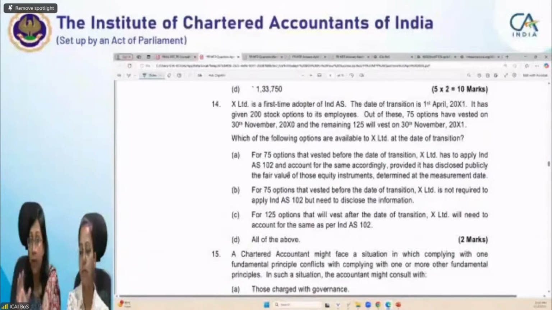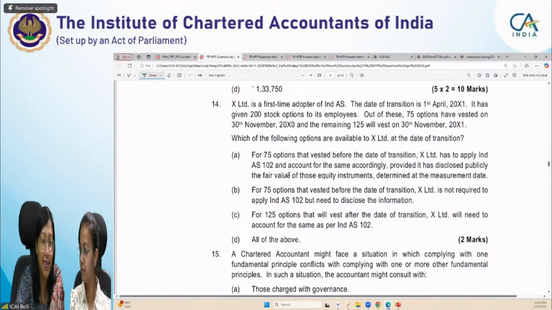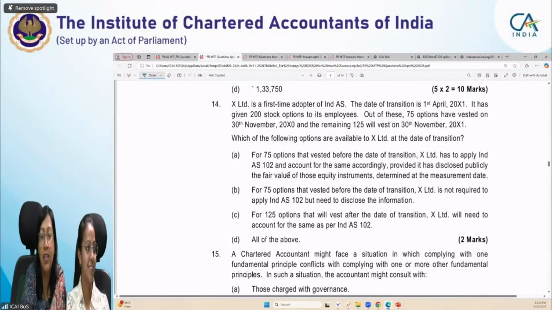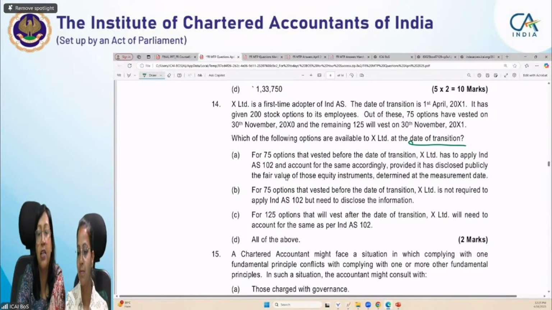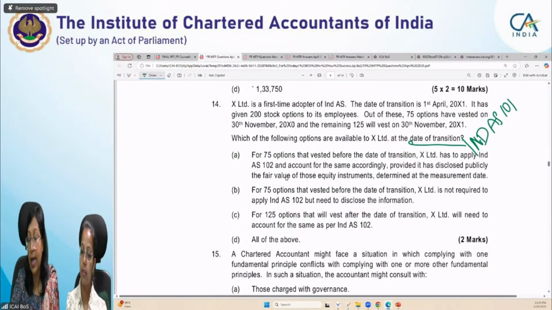When we talk about date of transition, which standard comes to our mind? Ind AS 101. Pratik, you are very quick. Good. So it is Ind AS 101. When we talk about transition, Ind AS 101 will be applied, and for that we have to go through the share based payment guidance, which is there in your Appendix D.